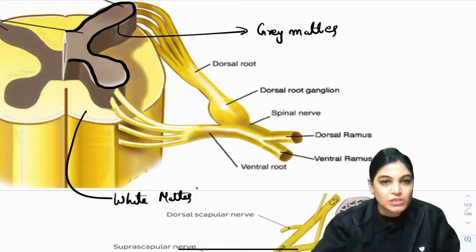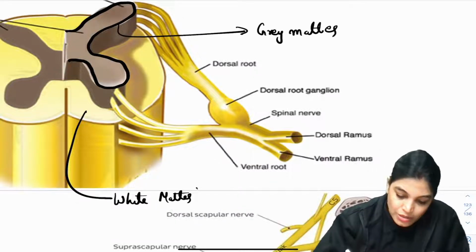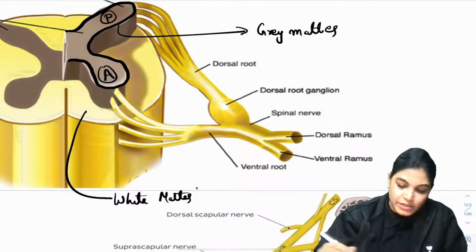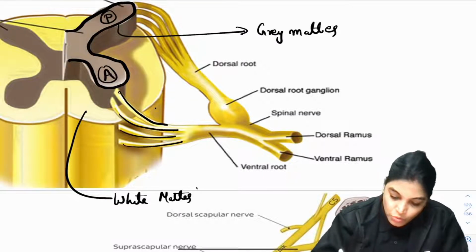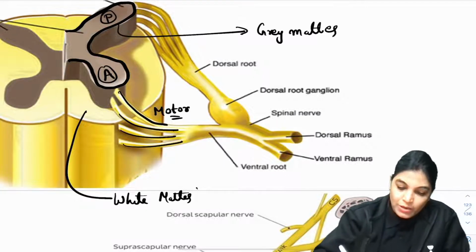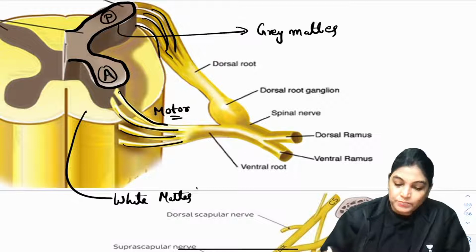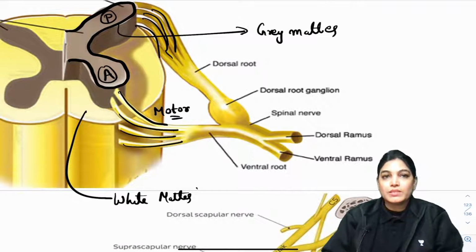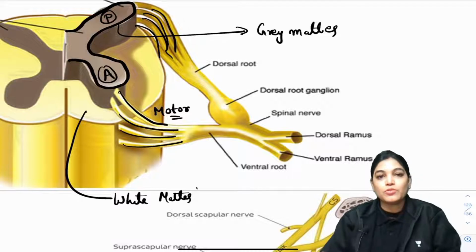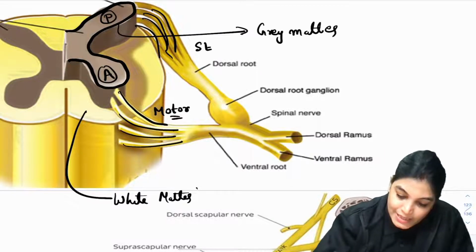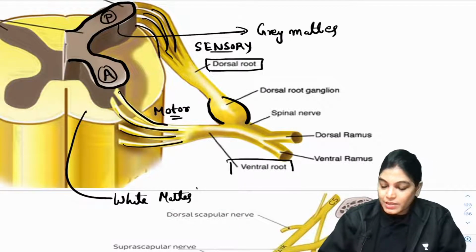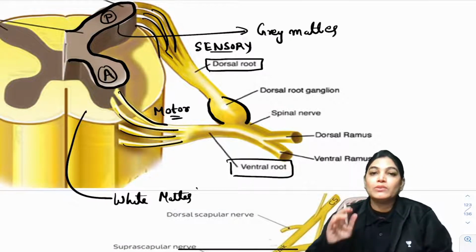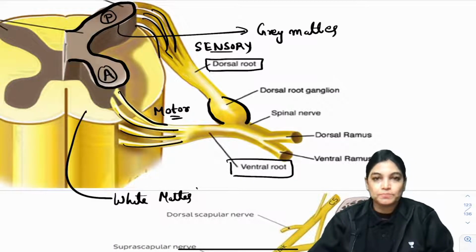So, here we have got ventral and dorsal parts. It is having a posterior and an anterior root. This is A for anterior root and this is P for posterior root. The anterior roots are all motor. The posterior roots, arising from the dorsolateral sulci, and the anterior roots from the anterolateral sulci. These are all sensory, and here you can also see it is containing the dorsal root ganglia. So always the sensory root, the dorsal part, will contain the ganglia, and the ventral is the motor root, which does not contain a root ganglion, but the dorsal root ganglion is present in the sensory component.